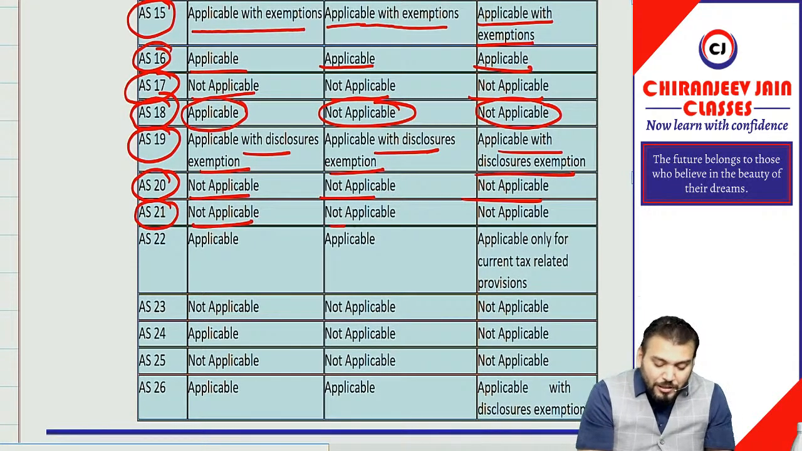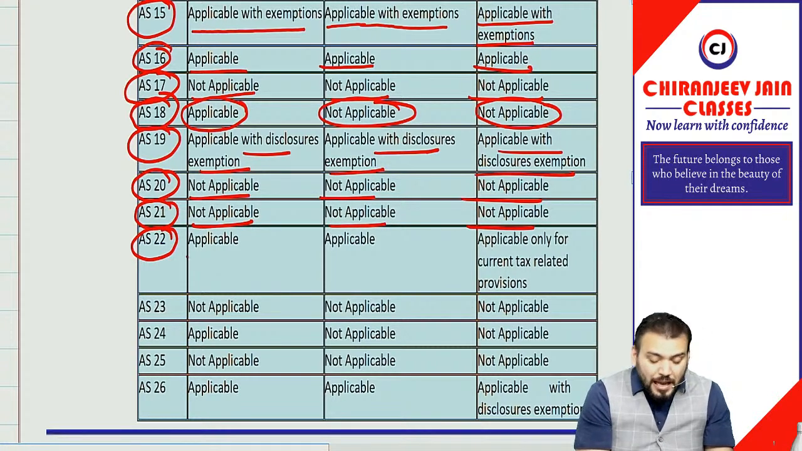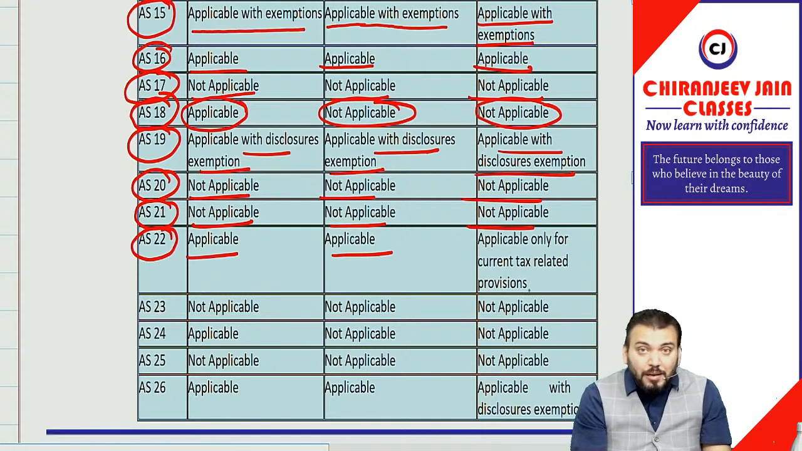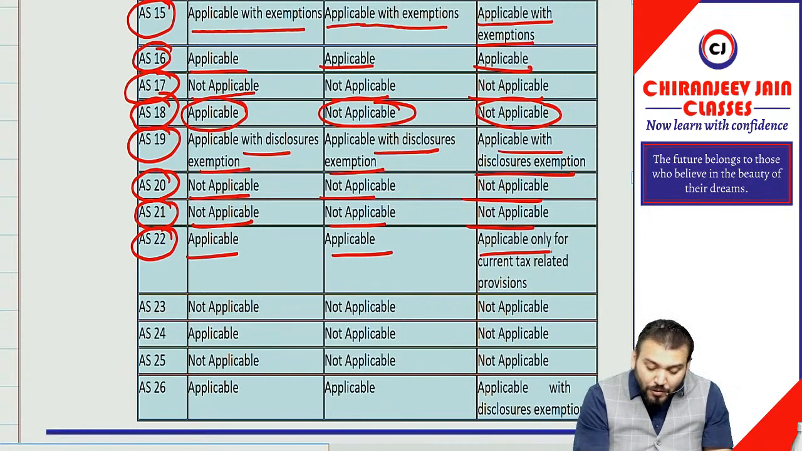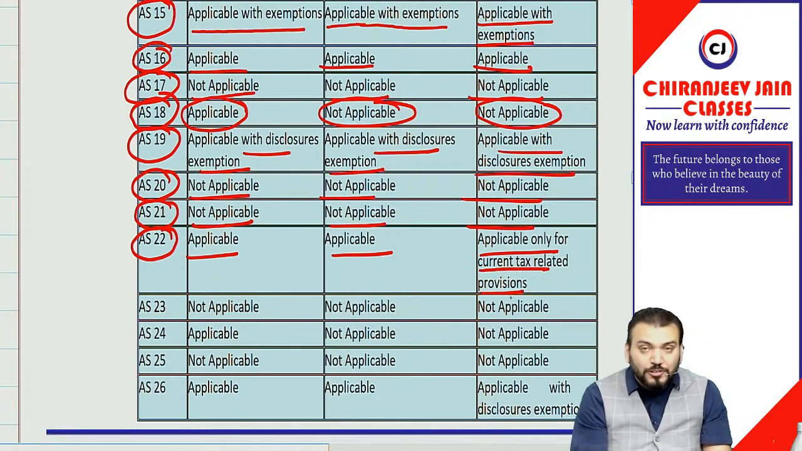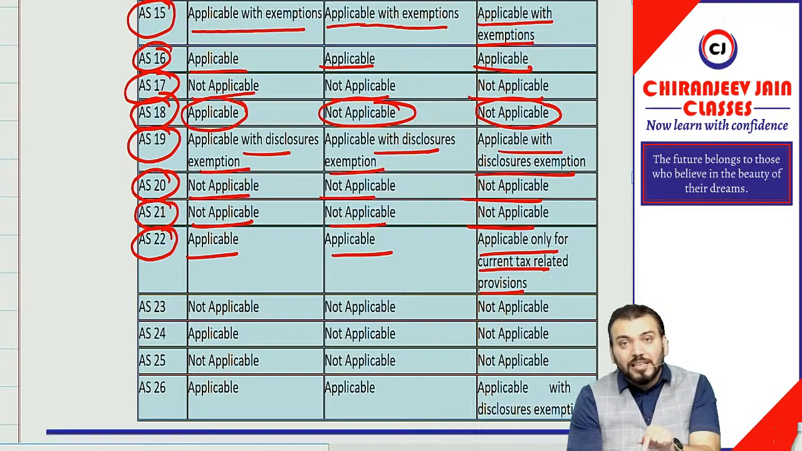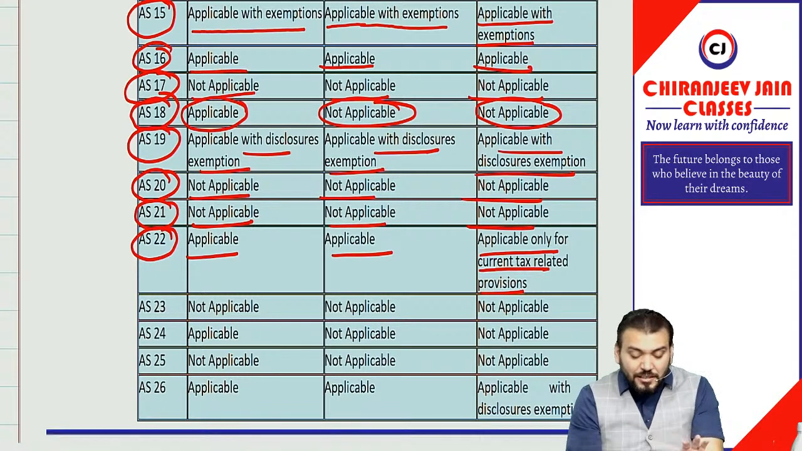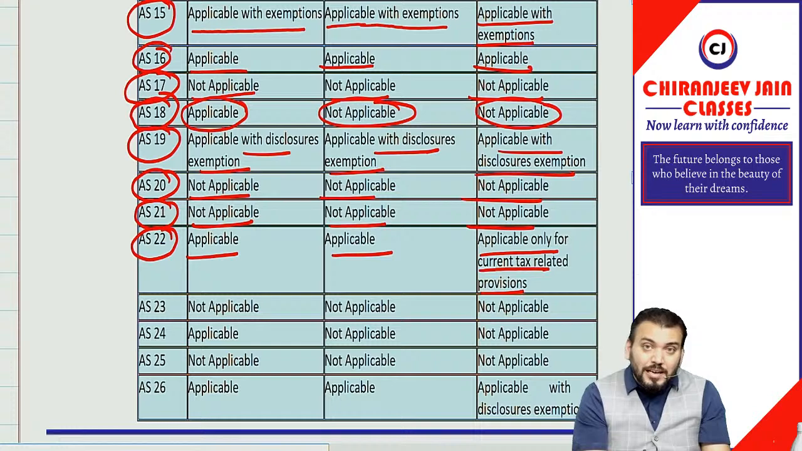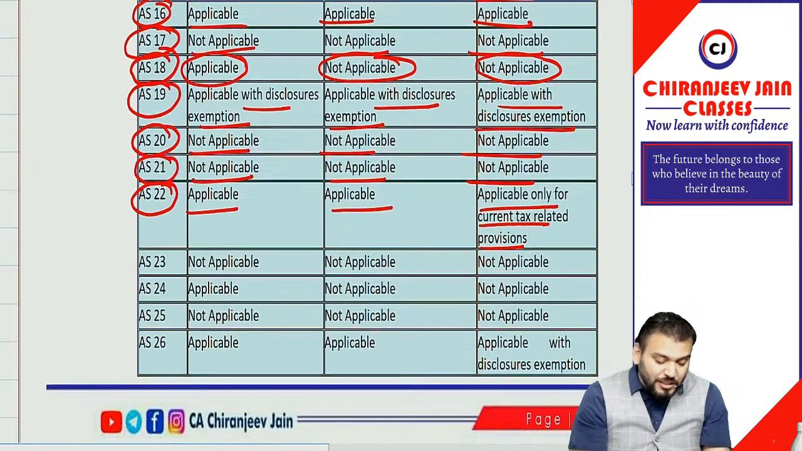AS21 is not applicable. AS22 is applicable, but for level 4, it is applicable only for current tax related provision. Means deferred tax is not applicable for level 4 entities, for micro entities, correct? But it is applicable for level 2 and level 3 also. Yes, sir.